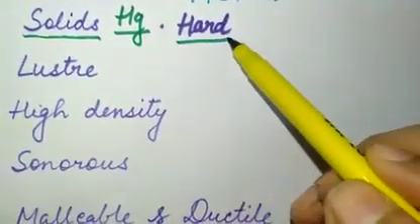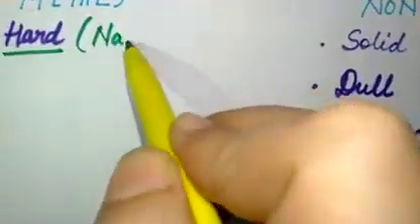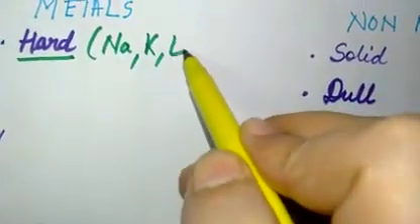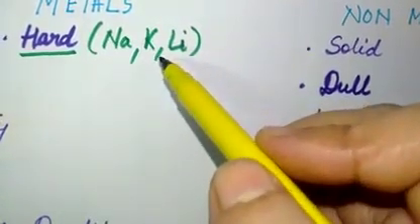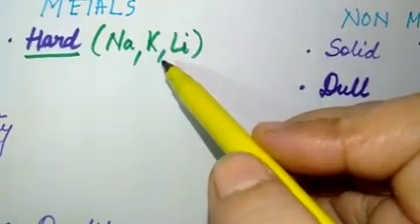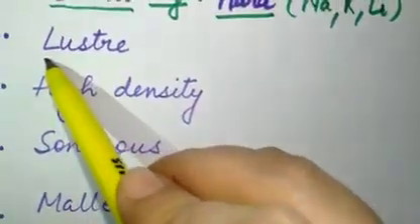Then metals are hard. All of them are hard. The exceptions here are sodium, potassium, lithium. All the alkali metals, lithium, sodium, potassium, they are soft metals. They can be cut even with the knife. Okay. Then all of them are lustrous.